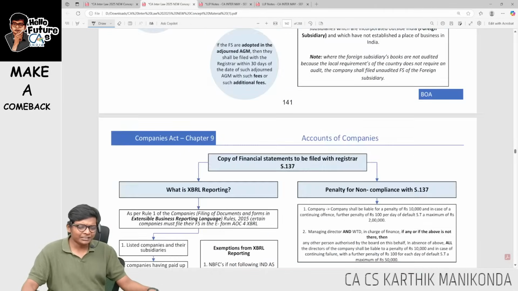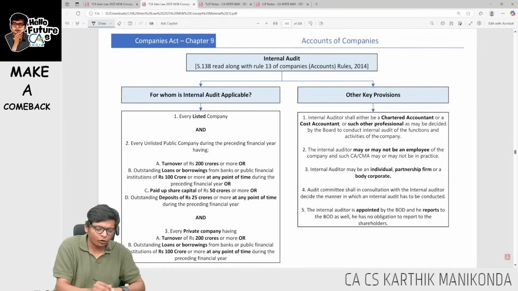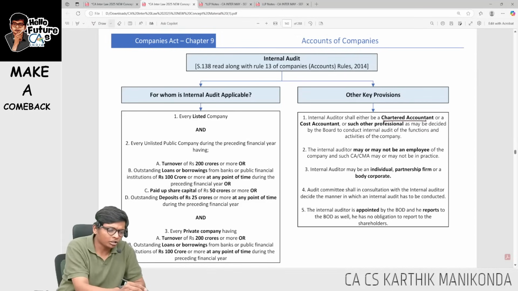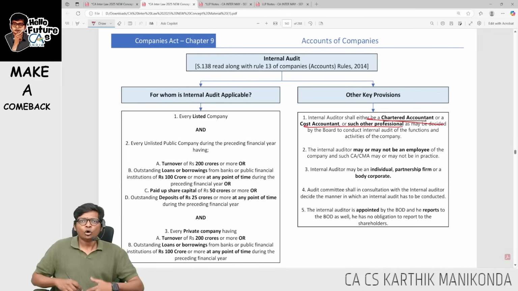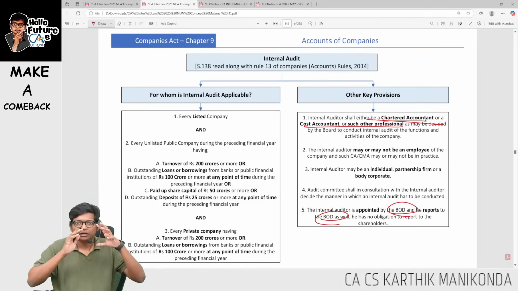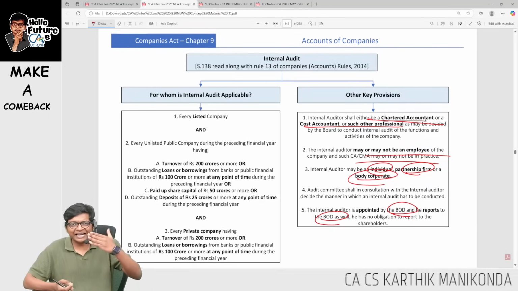Let's go. Let me ask you questions in internal audit. Who has to do internal audit? Any company which is following this limit. We'll come to that. Now, which professional? It can be any professional: a cost accountant, a chartered accountant, or a company secretary, or any other professional. Who will appoint? Management will appoint, guys. Appointed by the board of directors. Therefore, he will report back to the board of directors. The internal auditor, unlike the company auditor, need not be a firm. It can be an individual, a partnership firm, or a body corporate. It may be a CA in practice or not in practice. It can be somebody who is an employee of the company or even on a third party basis.